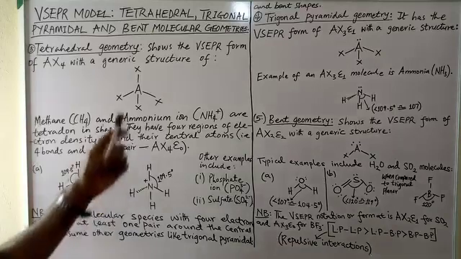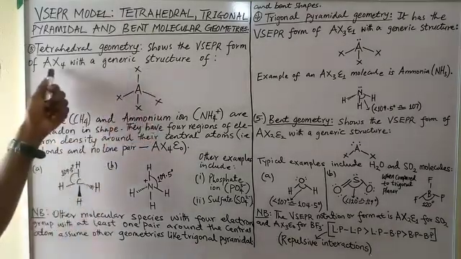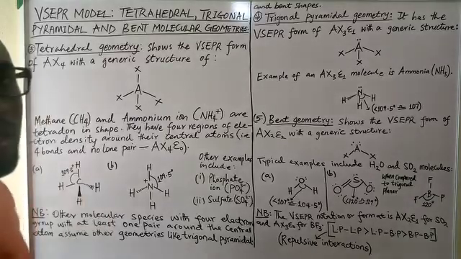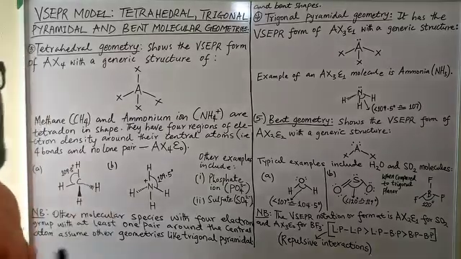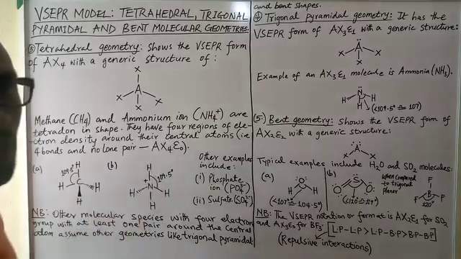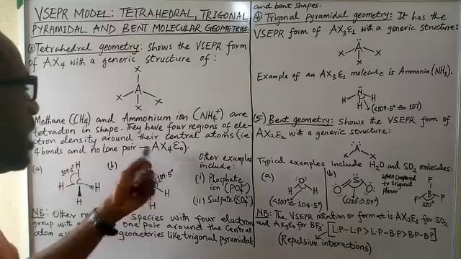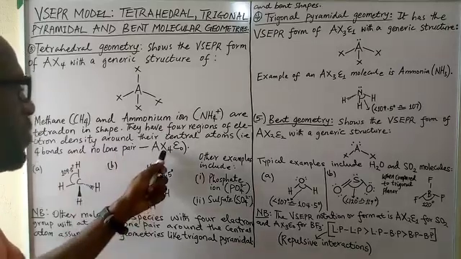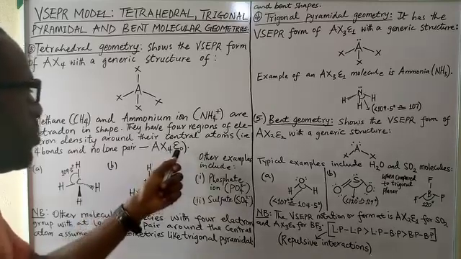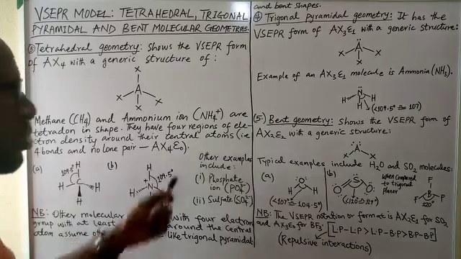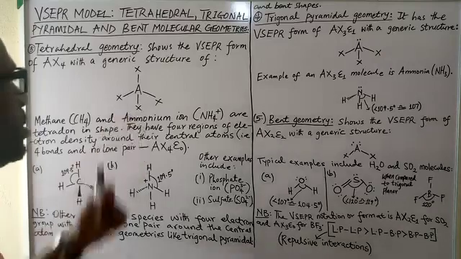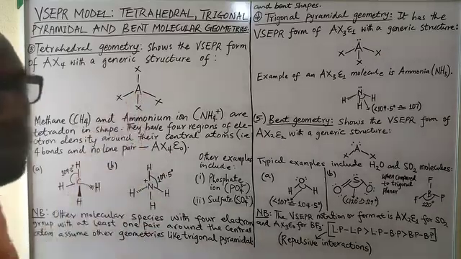So we can decide to rewrite this VSEPR format of AX4 in an expanded form, factoring in the presence or absence of lone pairs of electrons. We write it as AX4E0. What we are trying to say is that we have A centrally placed, and 4 things covalently bonded to the central atom, where E represents lone pairs of electrons and the zero means there is no lone pair of electrons on molecules with this particular geometry.